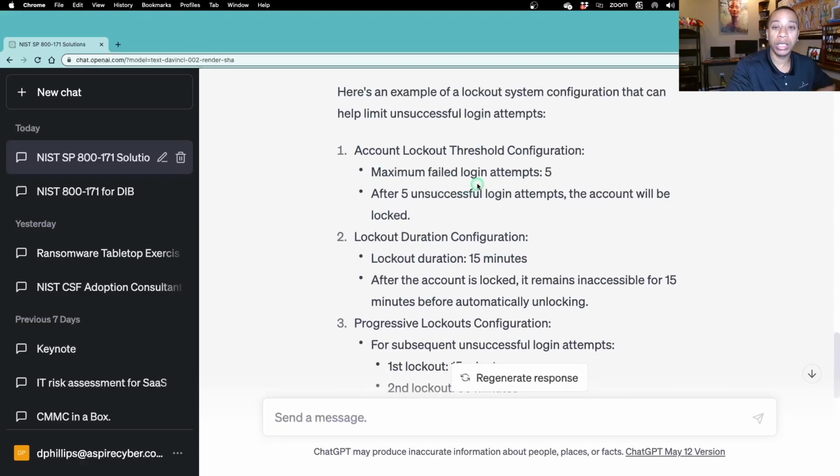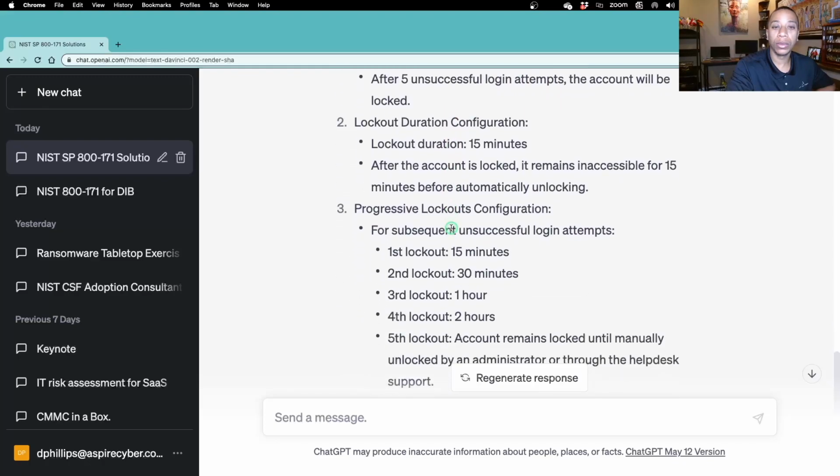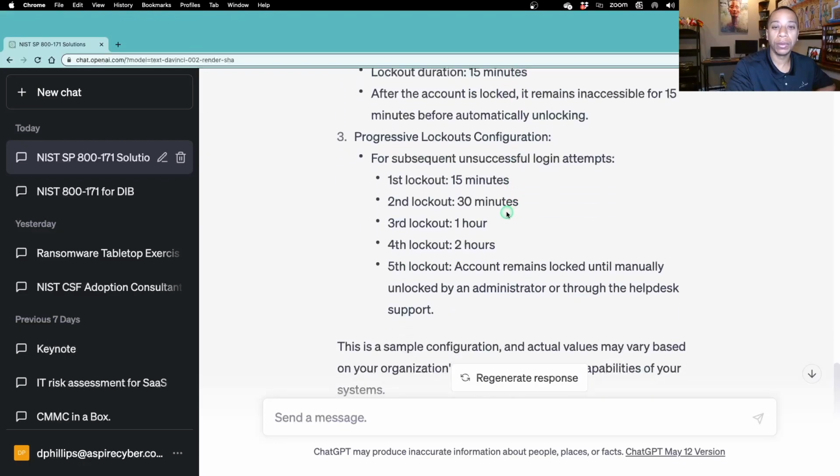We'll have a maximum of 5 failed logon attempts, and the system will be automatically locked for a duration of 15 minutes. You would obviously adjust that to your organization, whether it's 15 to 30, but I think 15 is pretty common. And then it progressively gets higher as we have more lockouts.